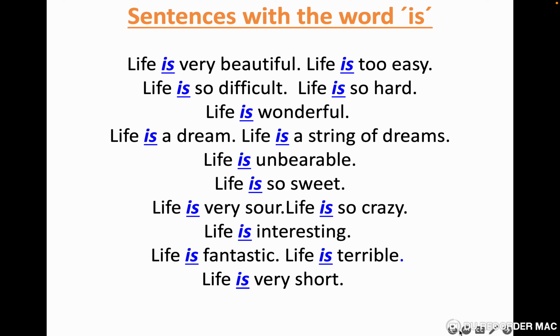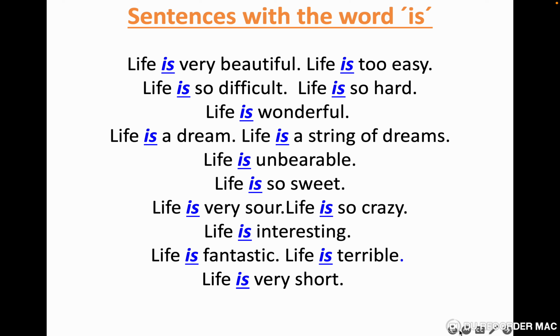Life is interesting. Life is fantastic. Life is terrible. Life is very short. So all these sentences express the opinion of different people. They are not one way. They explain, they share, everyone tells from his experience how he sees life.